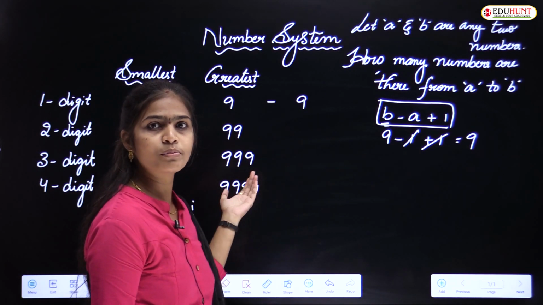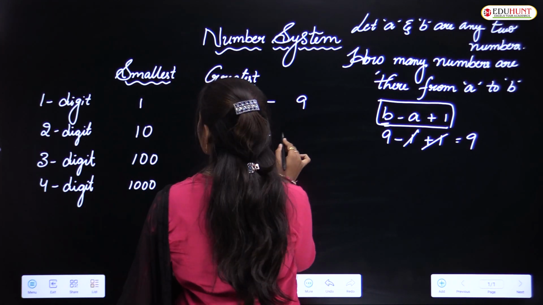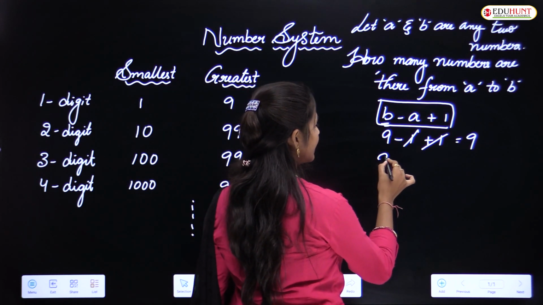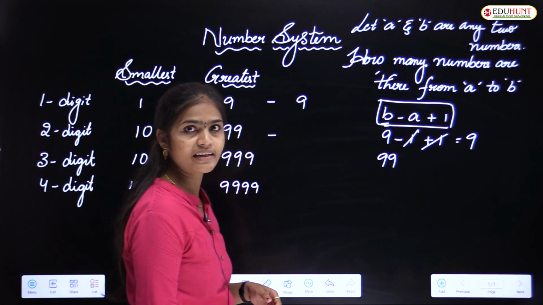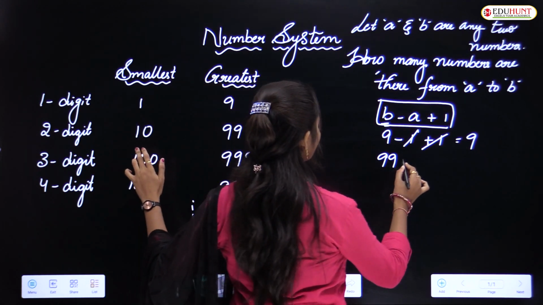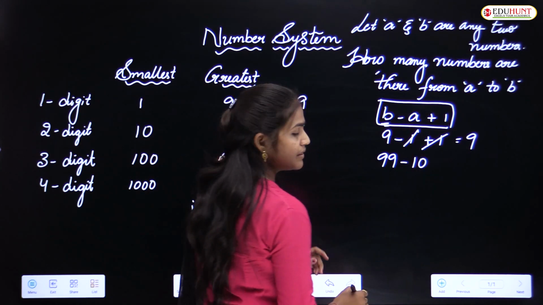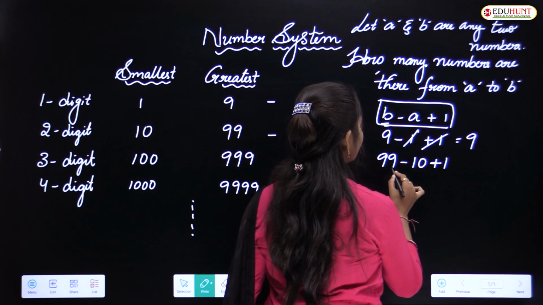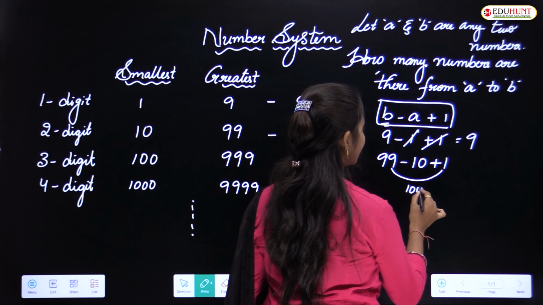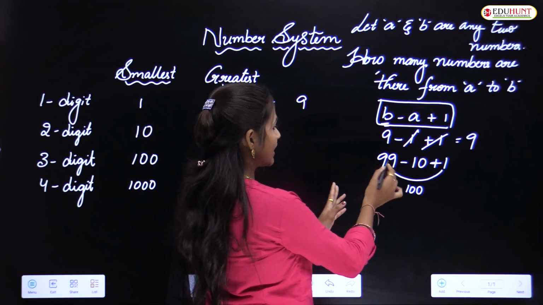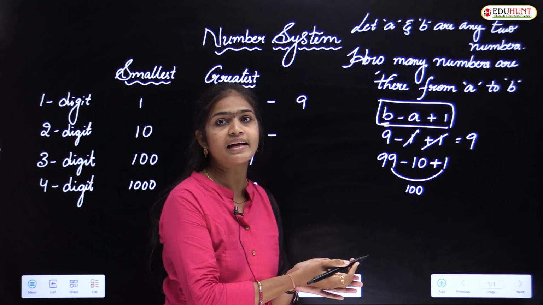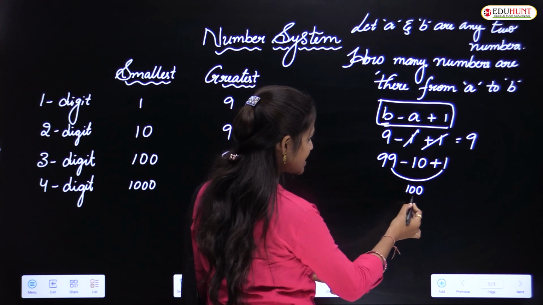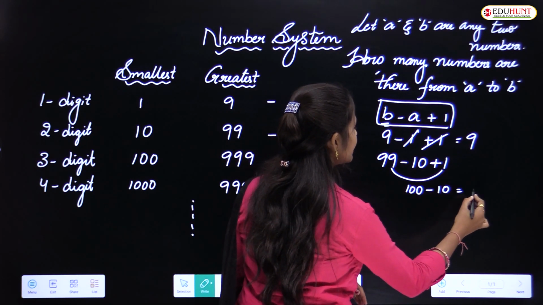Apply the same formula for 2-digit numbers. 10 and 99. The greatest 2-digit number is 99, and the smallest 2-digit number is 10, and the formula has plus 1. So 99 plus 1 is equal to 100. Easy calculation, no need to calculate 99 minus 10 is equal to 89, 89 plus 1 is equal to 90. Directly say 99 plus 1 is equal to 100, 100 minus 10 is equal to 90.